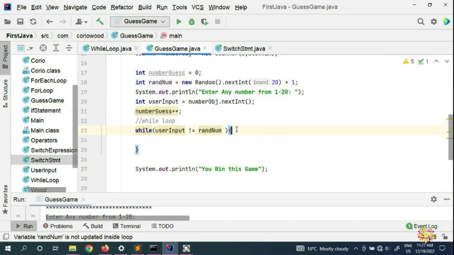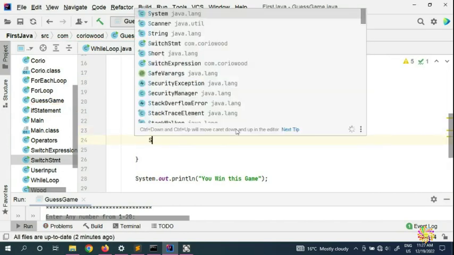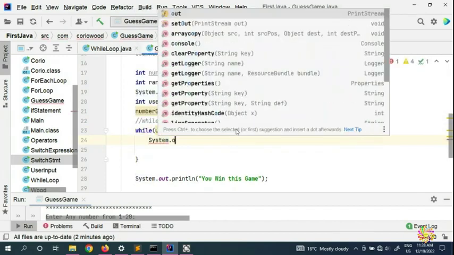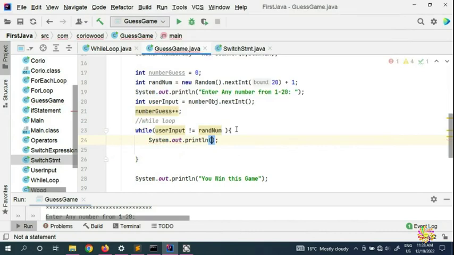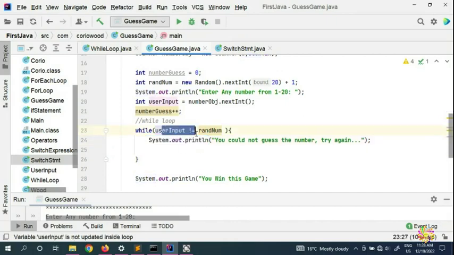If they are not equal, then we're going to put System.out.println, "You could not guess the number, try again." We're going to put a new line here. So if the numbers are not equal to each other, we're going to display this message.